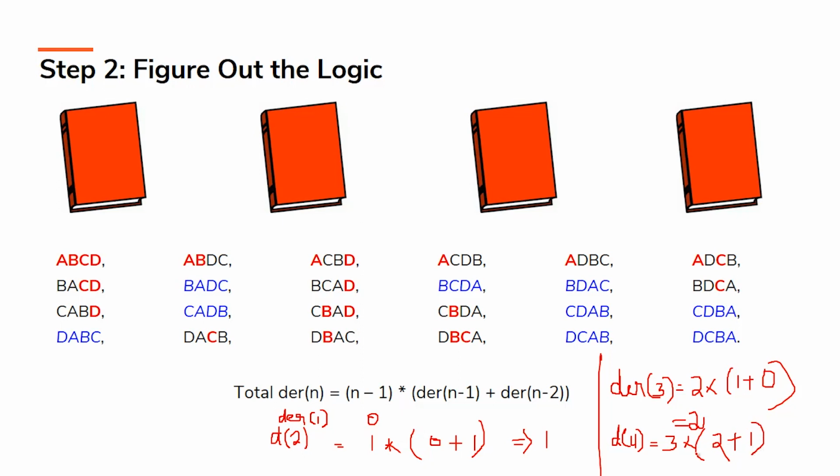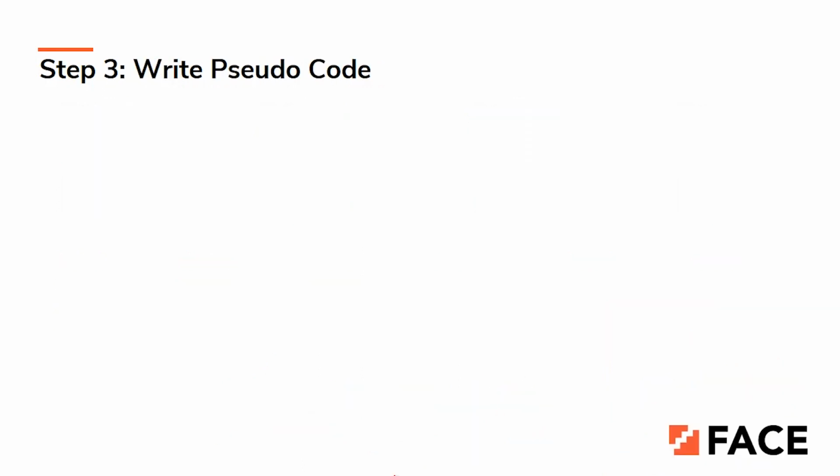So 3 into 3, which is equal to 9, which is according to the given sample output. So I guess we can go with this formula. Once we have found this formula, the entire program becomes very easy. So I'm going to write the pseudocode for the same.